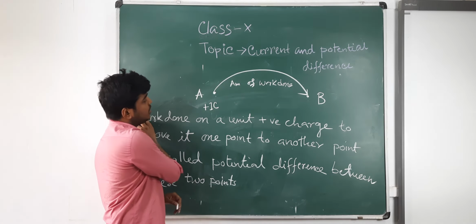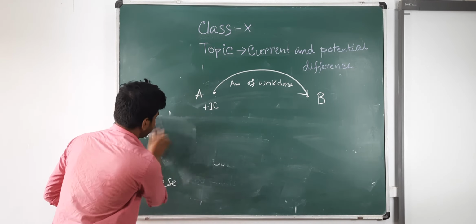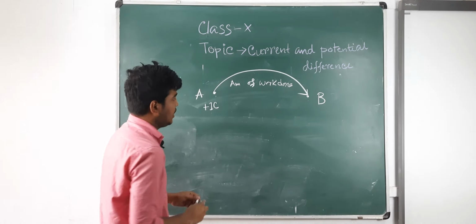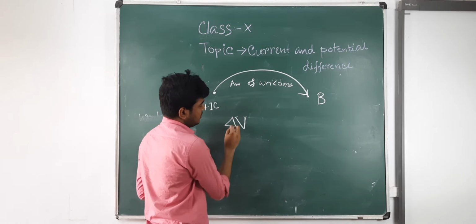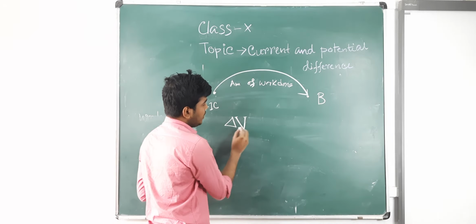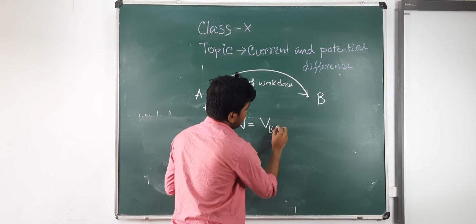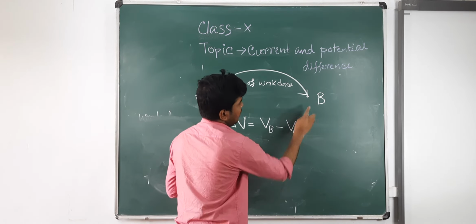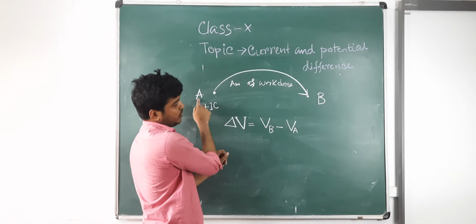So mathematically we can write the potential difference, that means delta V. This delta sign denotes the change of potential, so delta V means V final minus V initial, V at this point minus V at that point.